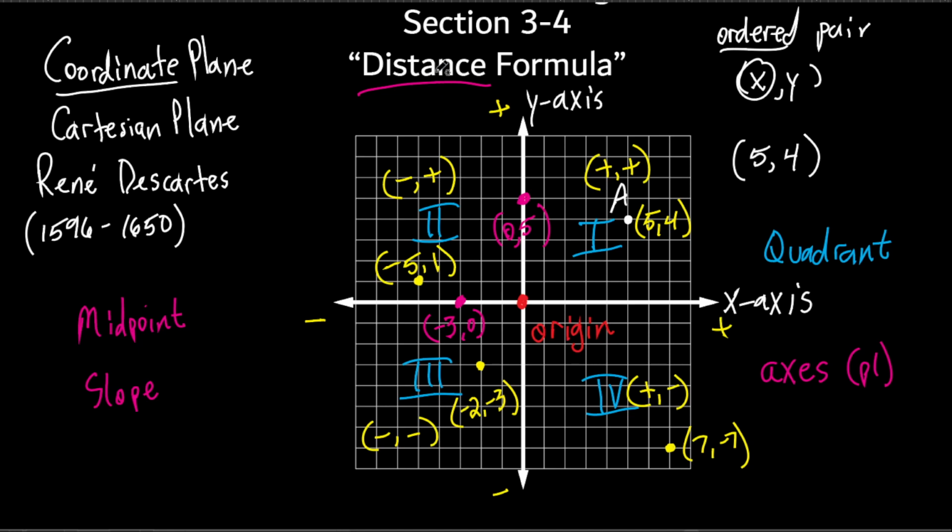So we're going to do distance. We haven't even talked about the distance between 2 points. So here's just a sneak preview. If I had a point, let's use this yellow one. This point right here and this point right here, if I connected this point to this point, I'm going to figure out how long that line is right there. That's what we're going to do in this section 3-4.